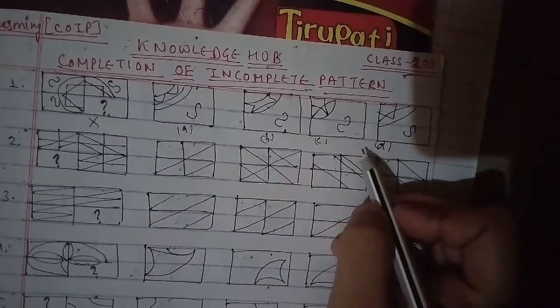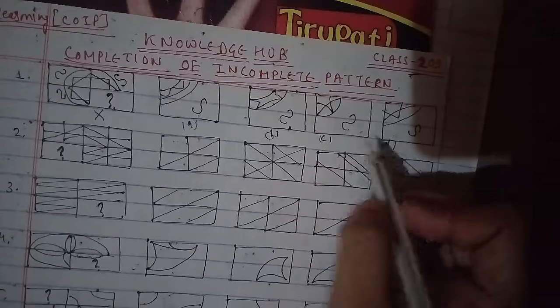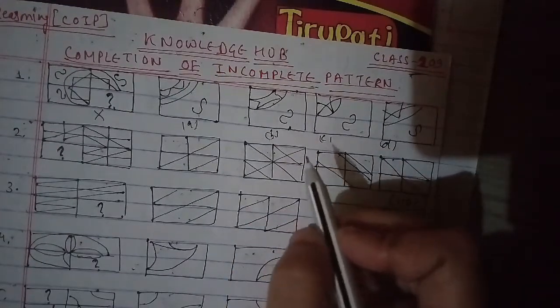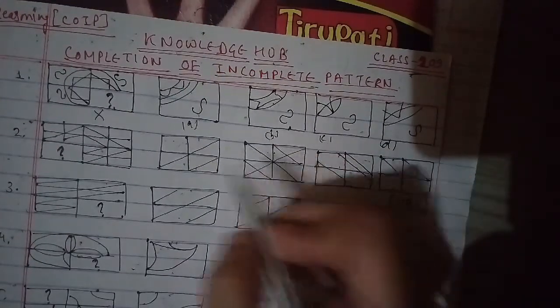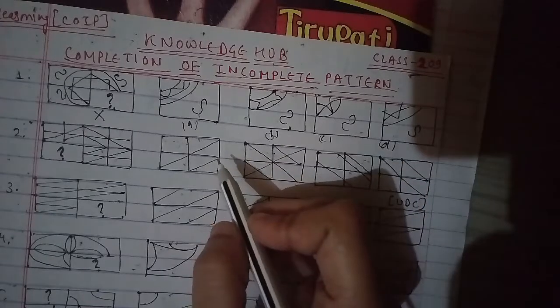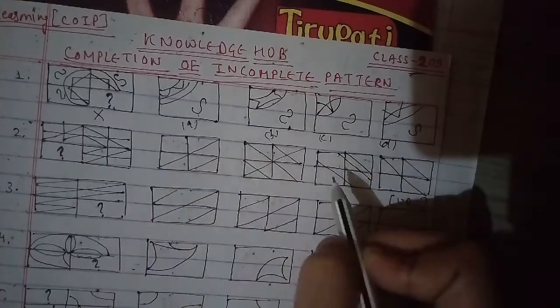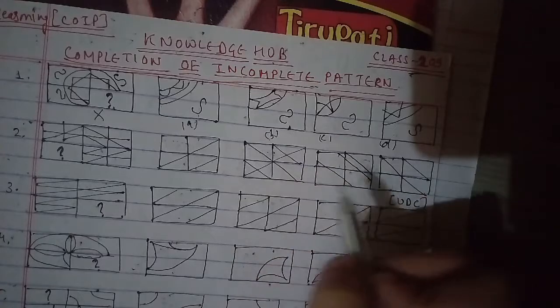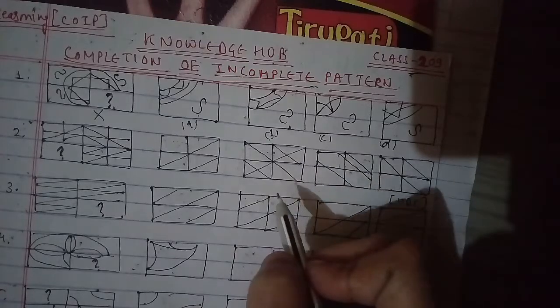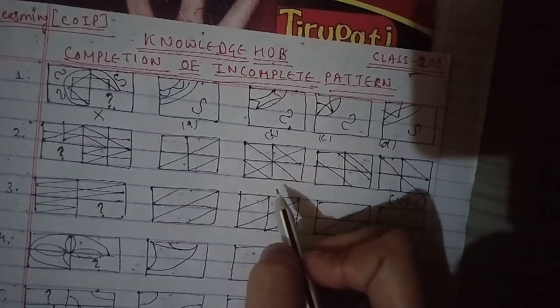Clearly, figure D will complete the pattern when placed in the blank space of the figure cross, as shown here. So figure D will be the right answer for this question.